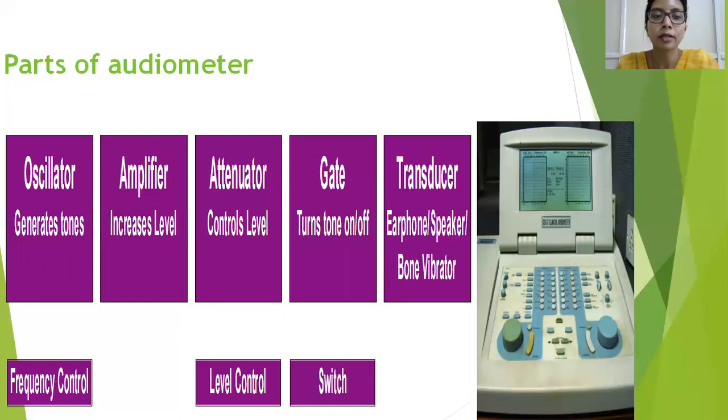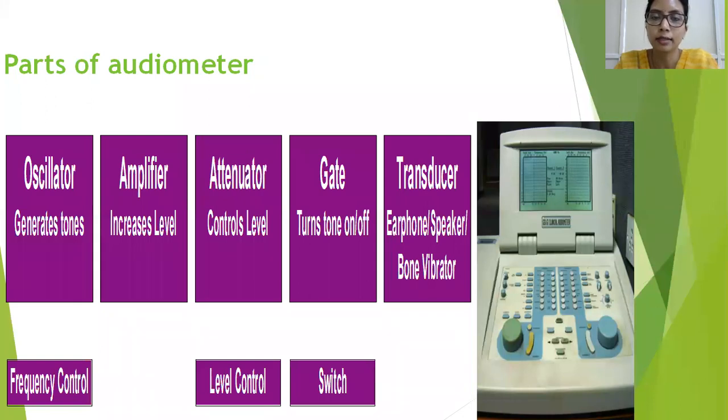This amplifier amplifies the sound. We need to increase the intensity of the sound. That is how you come to a conclusion of the hearing threshold. So you amplify the sound, go up and go down. This attenuator is the part which lets you control the intensity. So the amplifier is nothing but a loudspeaker. It just makes your sound louder. But the attenuator is the control, whether to make the sound louder or not.